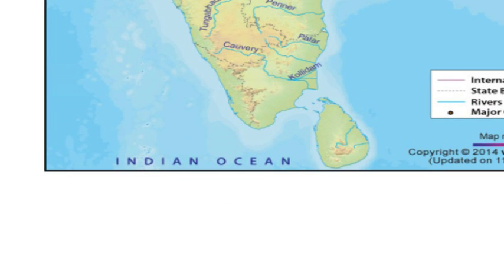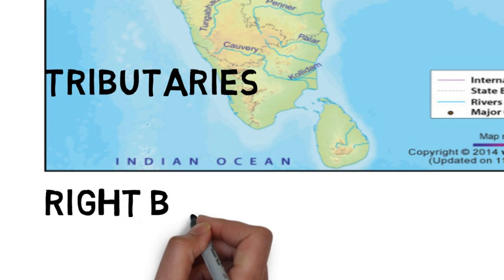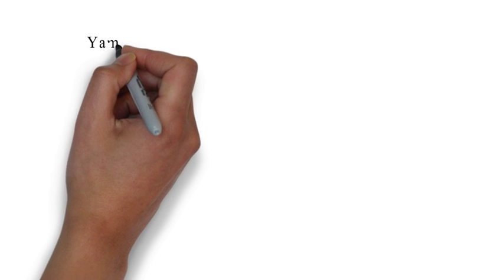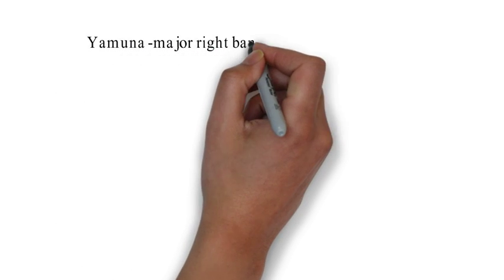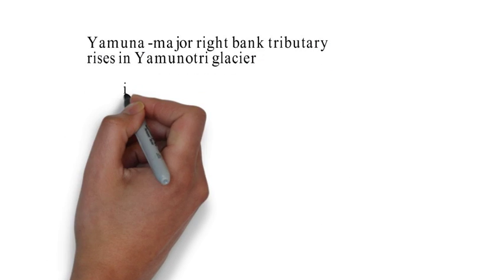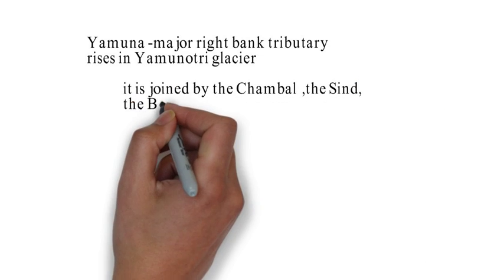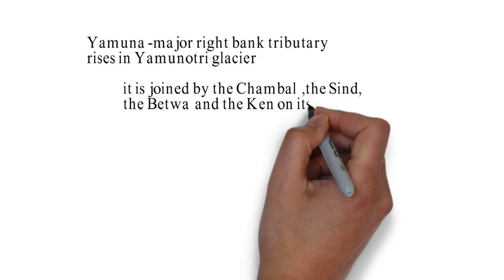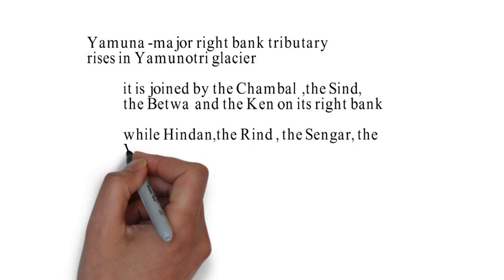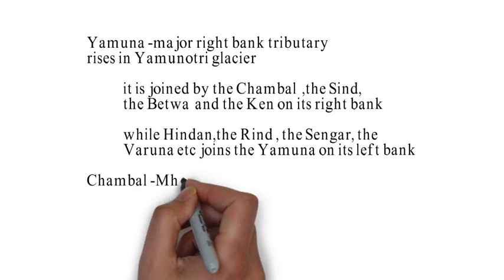Before going into the details, keep in mind an important fact: while remembering the names, remember whether the tributaries are right bank tributaries or left bank tributaries. So, first we will talk about major right bank tributaries. Yamuna is one of the most important right bank tributaries of Ganga, which joins Ganga at Allahabad. Yamuna is joined by the Chambal, the Sindh, the Betwa, and the Ken on its right bank. You can look at this map where the Yamuna is joined by these tributaries, while Hindan, Rind, Sengar, and the Varuna, etc., join the Yamuna on its left bank.